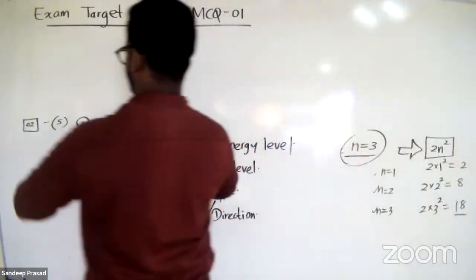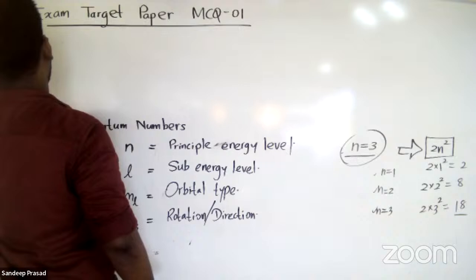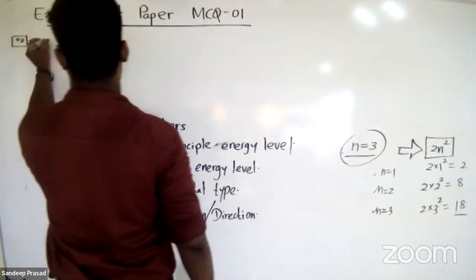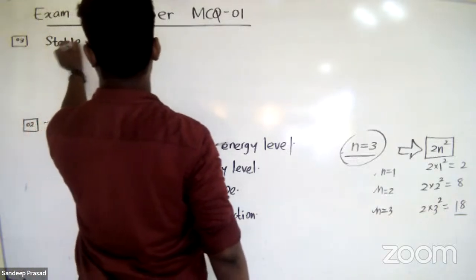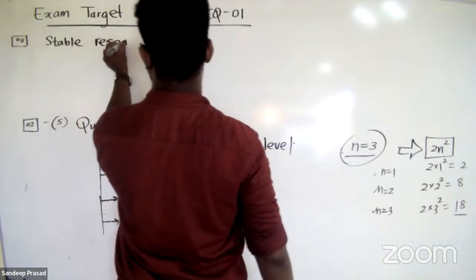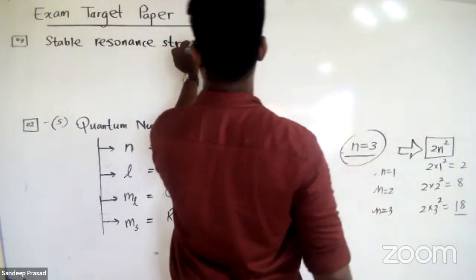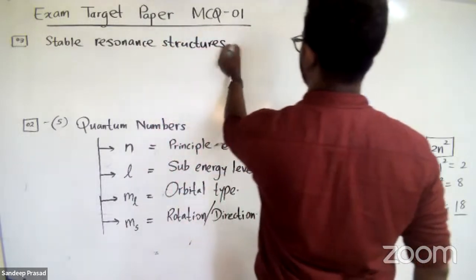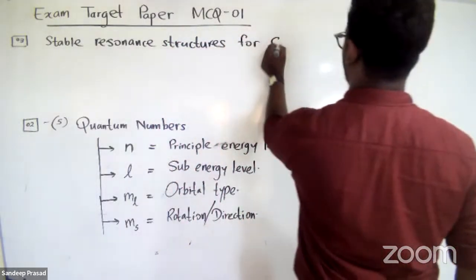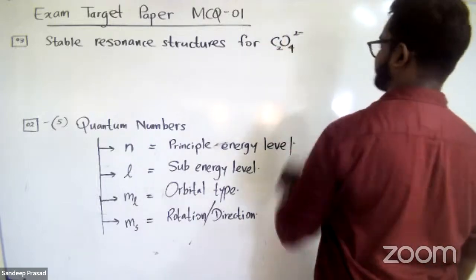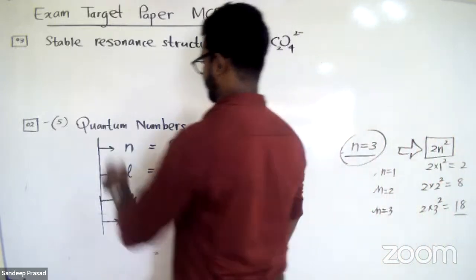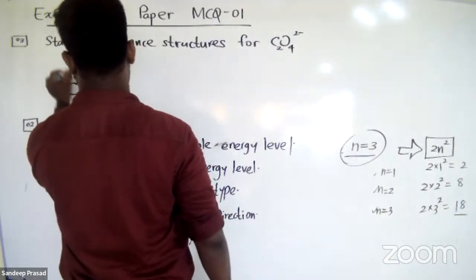So we are discussing the third question. In the third question, they're asking how many stable resonance structures are available for the oxalate anion, C2O4 2-. If I draw the Lewis structure for the oxalate anion, it looks like this.